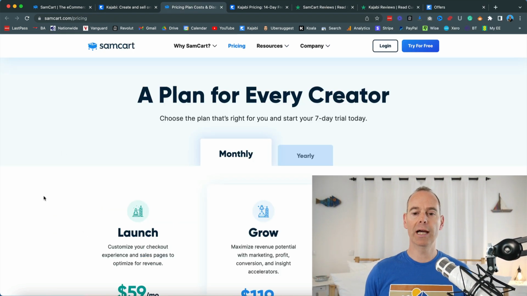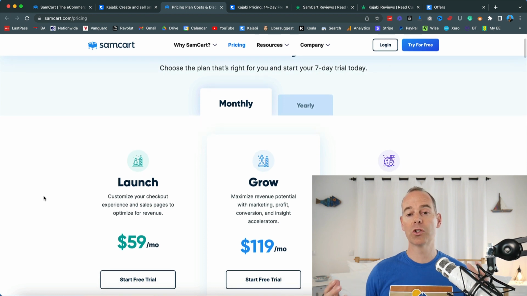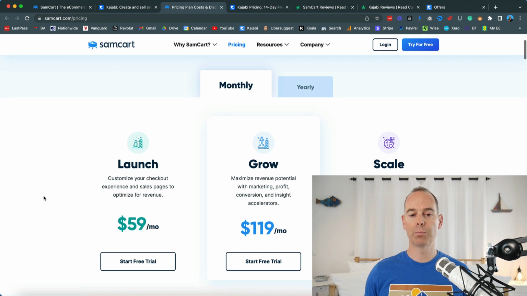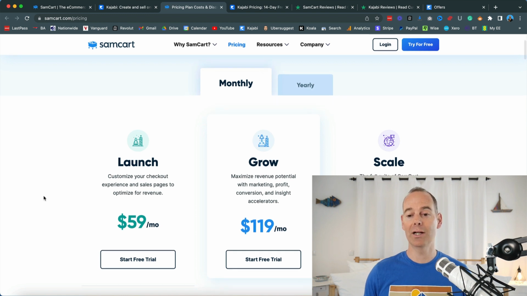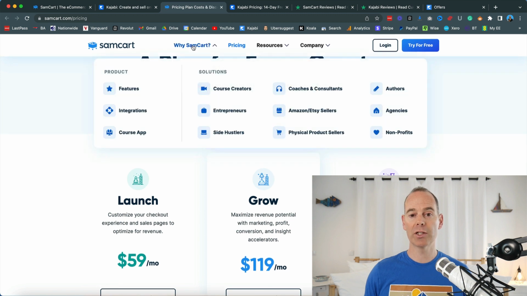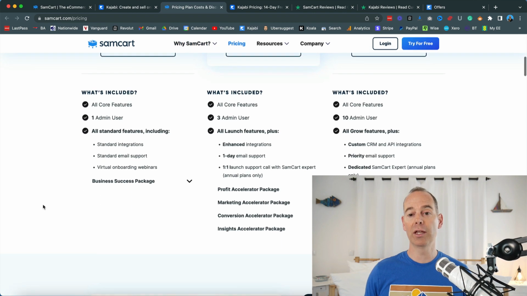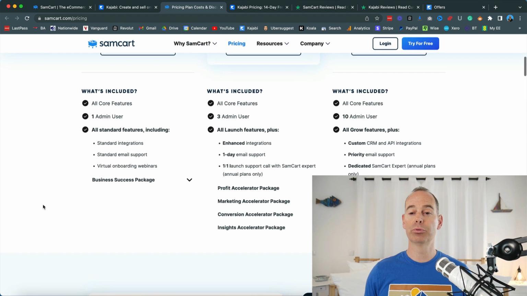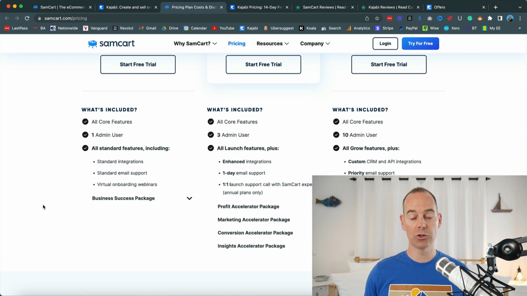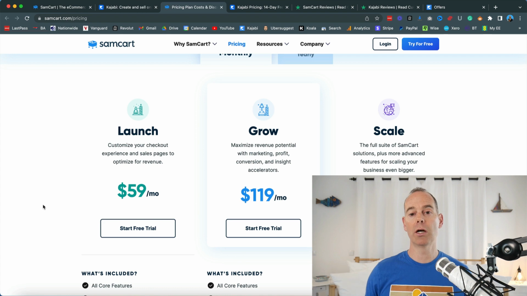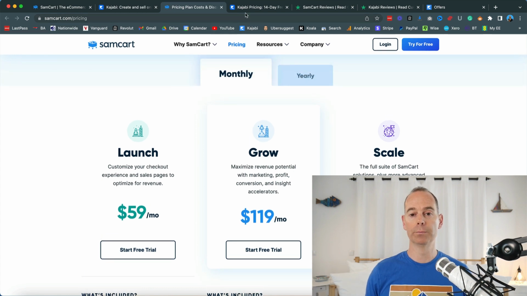So SamCart now, it has gone up a bit because there's more and more to it. So we're just going to look at monthly, and the Launch plan starts at $59, then $119 for Grow, and then Scale is $299. But just make sure you understand exactly what you get with this platform. It might not be everything that you need, and I can pretty much guarantee that you might need a plugin or two, some bolt-ons to this platform if you are looking to run your entire online business through it.